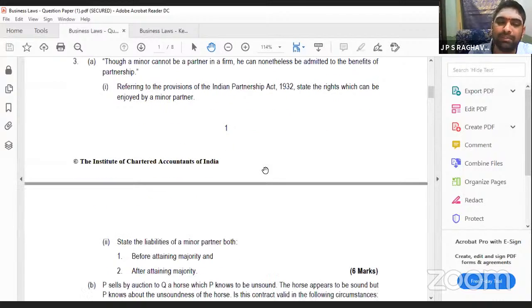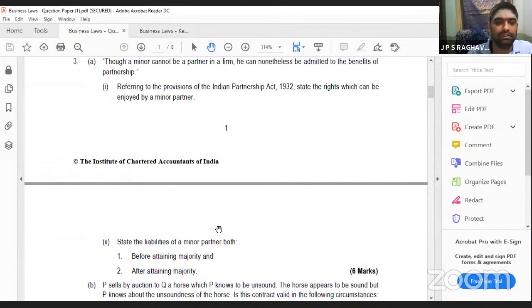Minor, what rights will he have? And the second question is also there. This is all total for 6 marks. First question for 3 and the other for 3. What are the rights of a minor? He has a right in profits. First, he can inspect the books. Whenever he wants to go away from the partnership firm, he can ask for his share. 3 things he can do.